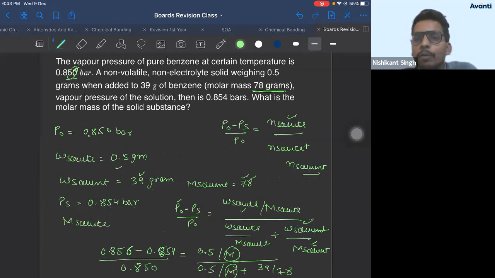So notes will be uploaded on the same drive link, Sanat, no change. Old link only. Henry's law is not in the syllabus; it is removed from the syllabus. Athar, from osmotic pressure, definition based questions come, like what is an isotonic solution, that type.